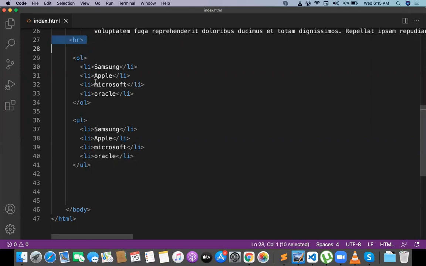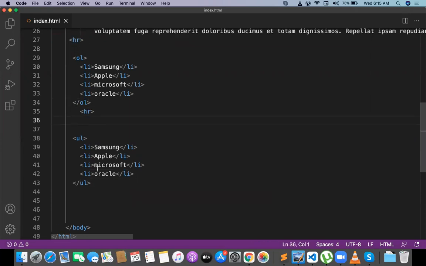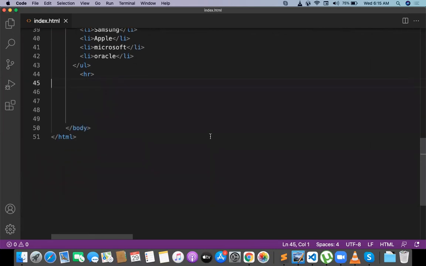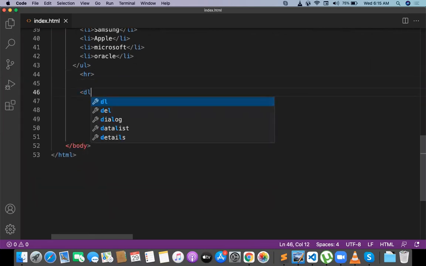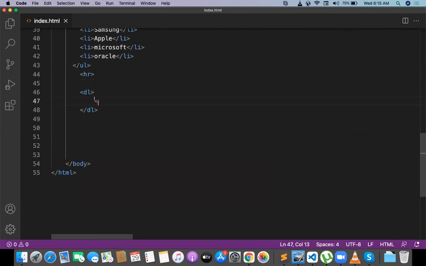For each and every section, I will take an HR here. HR makes a horizontal row. It divides the page from section to section. Next, one more list called the definition list. A definition list has two child elements: one is the DT, and one is the DD.